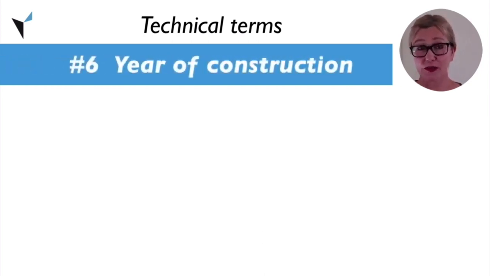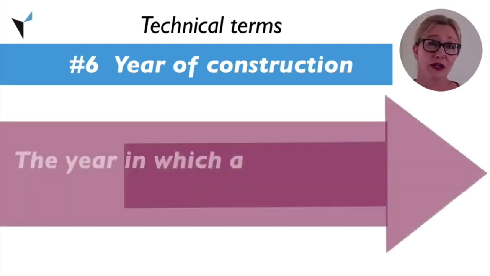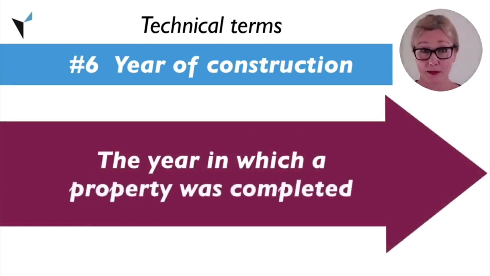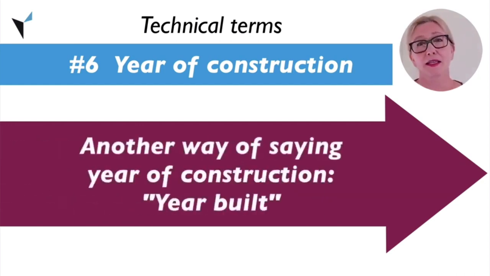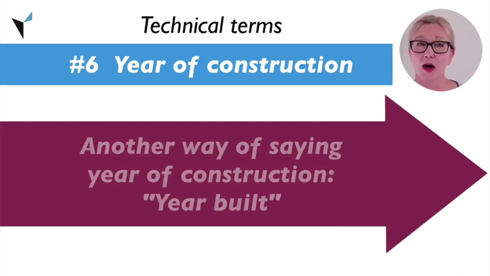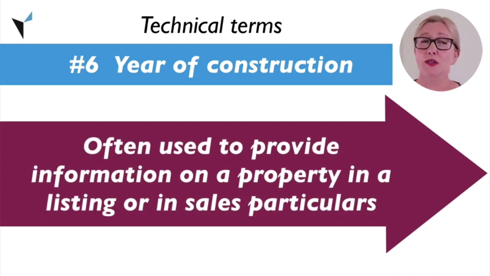Year of construction. The term year of construction refers to the year in which a property was completed. You will sometimes see year of construction abbreviated as YOC. Another way of saying year of construction is year built. You'll often see this term used to provide information on a property in a listing or in sales particulars.